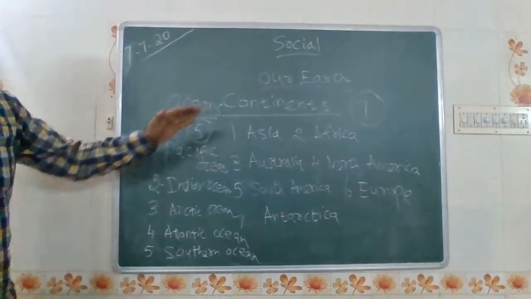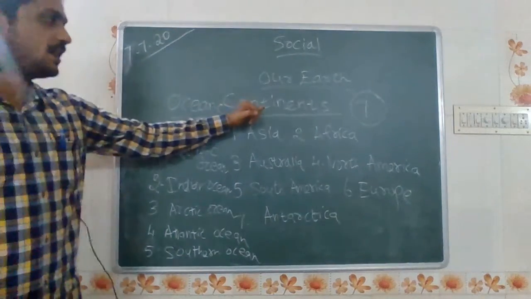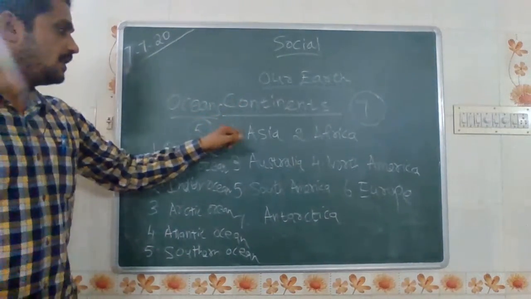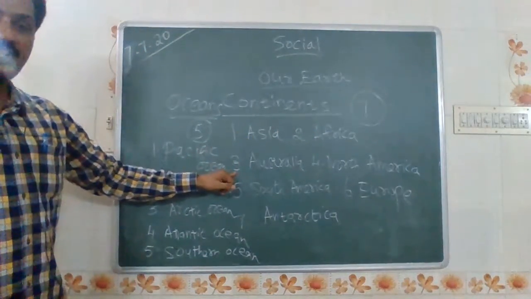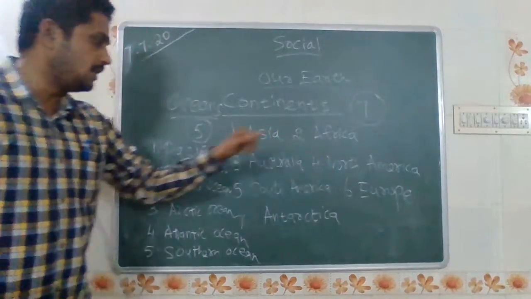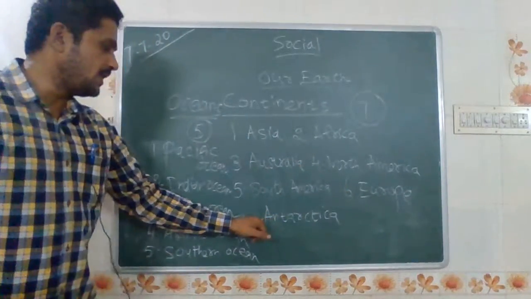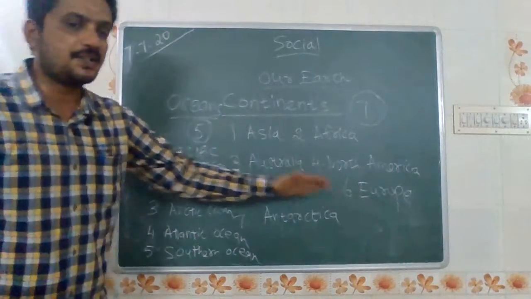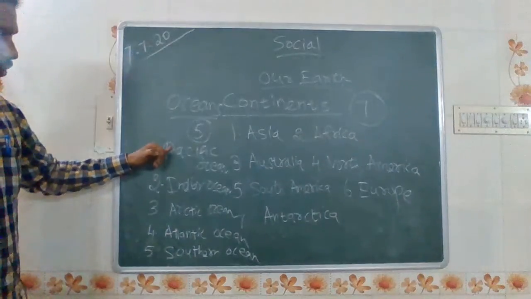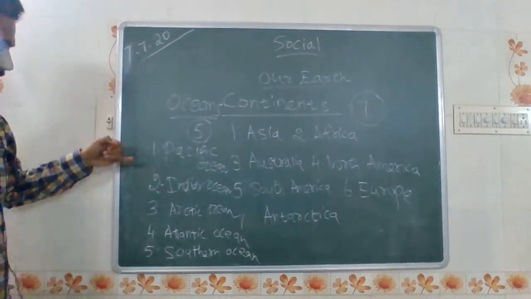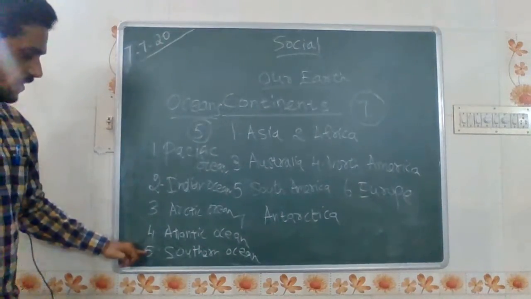So again I am telling you that there are 7 continents in the world and 5 oceans in the world. What are the continents? Again I am repeating them. Asia, number 1; second Africa, third Australia, fourth North America, fifth South America, sixth Europe, and seventh Antarctica. So these are the 7 continents. What are the oceans? There are 5 oceans in the world. The first ocean is the Pacific Ocean, second is the Indian Ocean, third is the Arctic Ocean, fourth is the Atlantic Ocean, fifth is the Southern Ocean.